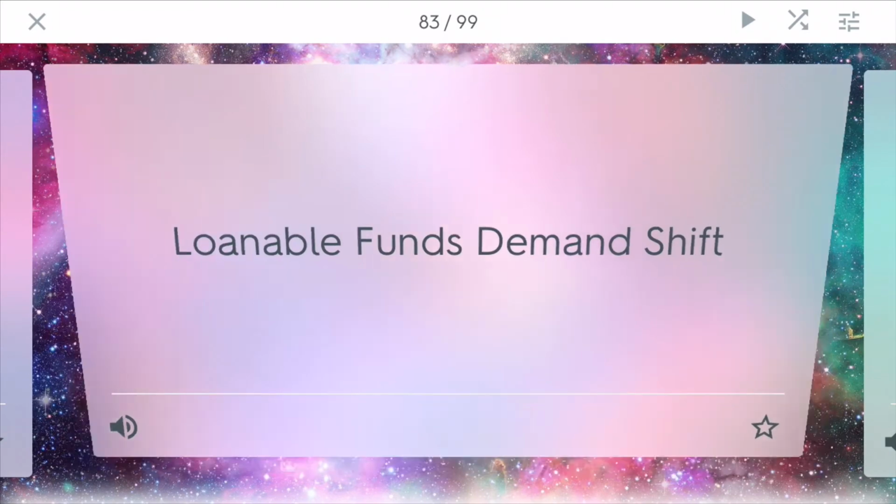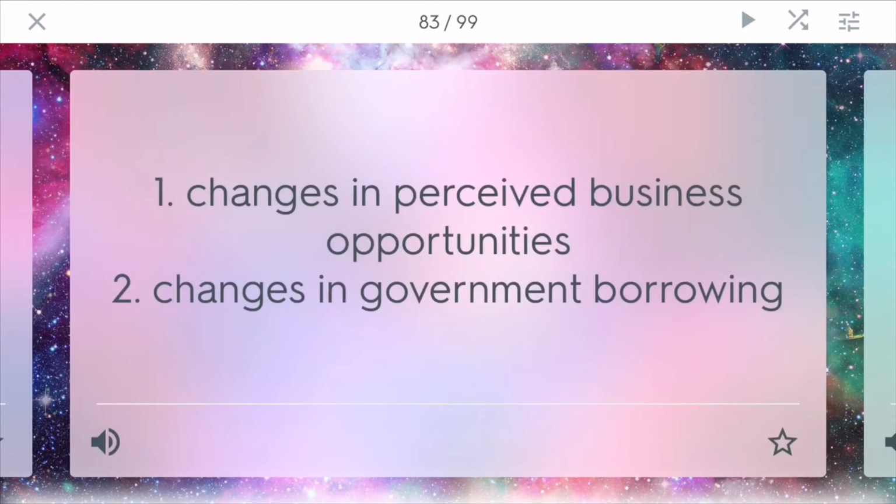Loanable funds demand shift. The demand can shift for loanable funds for many reasons. One reason is a change in perceived business opportunity. If you think your business is really going to grow in the future, you might want to invest in it. And if you don't have the money, you'll want to demand more loanable funds to invest in this company.